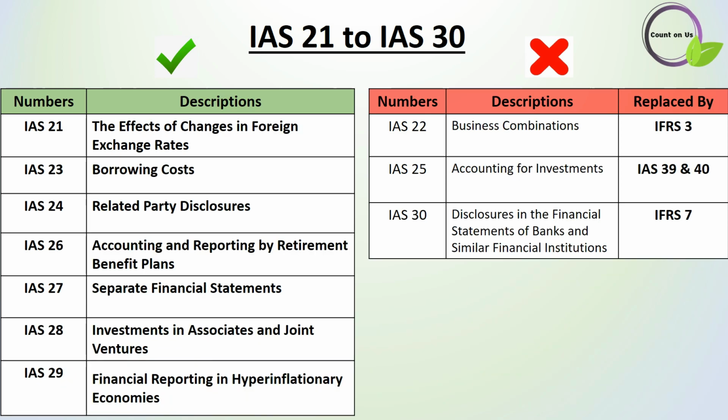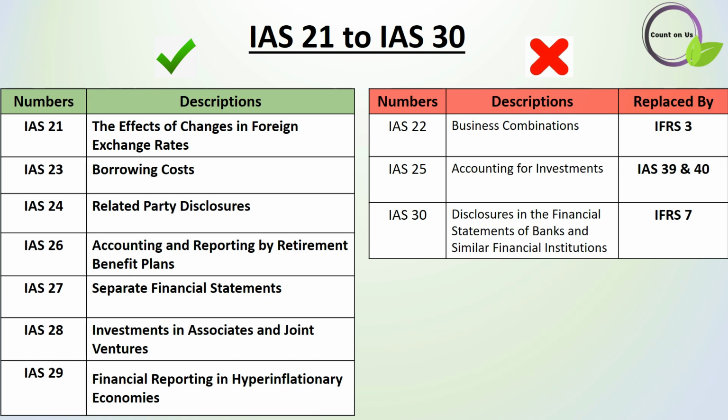Now we are moving to IAS 21 to IAS 30. You can take a look at IAS 21, which discusses the effect of changes in foreign exchange rates and is in applicable position. But IAS 22 was replaced by IFRS 3. When considering IAS 23 and 24, both are applicable accounting standards, and IAS 25 was replaced by IAS 39 and 40.